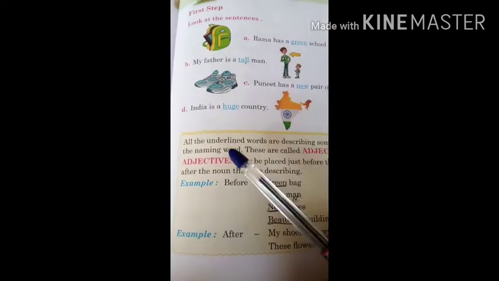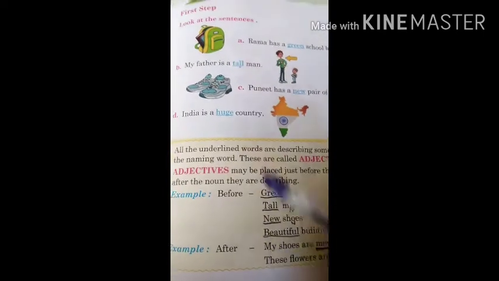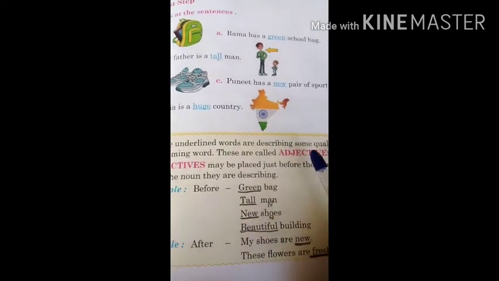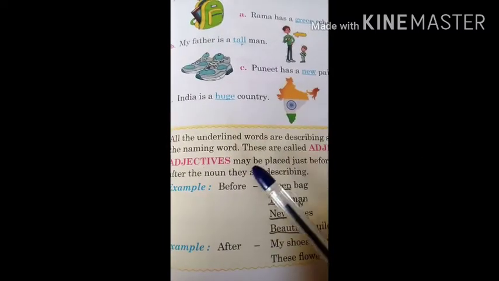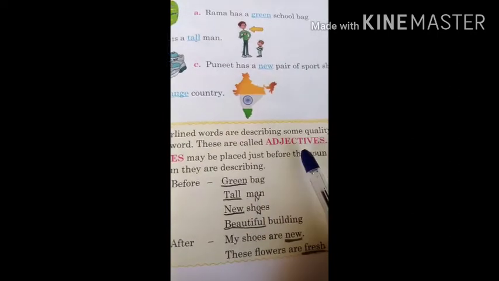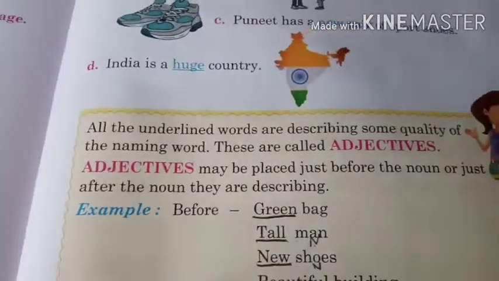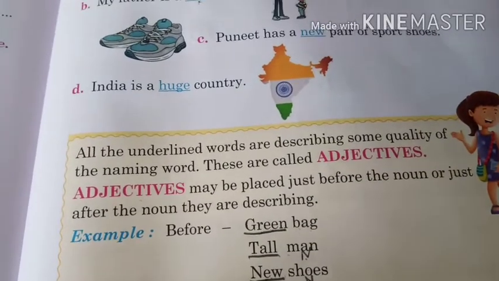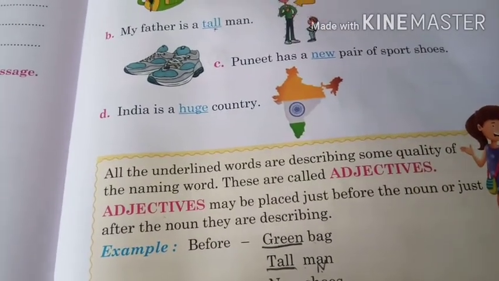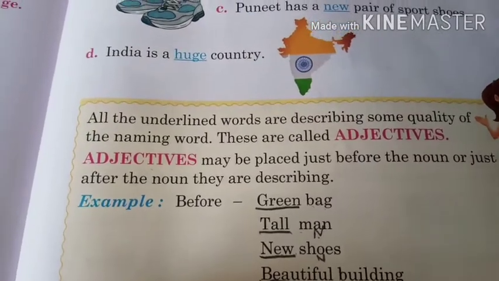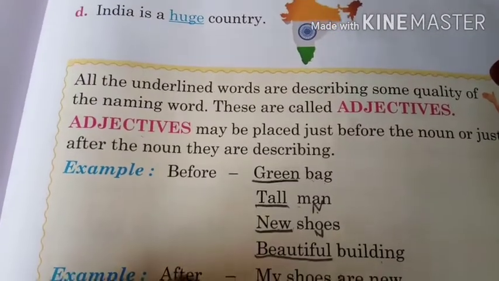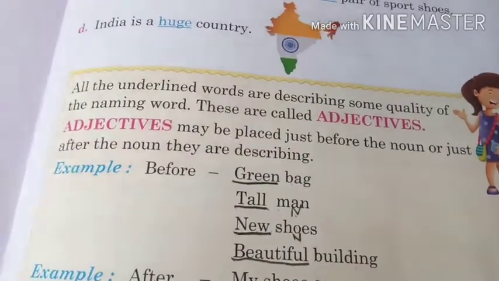So therefore, children, all the underlined words are describing some quality of the naming word. Therefore, these are called adjectives. The other name for adjectives is describing words, children. Okay. So adjectives, it is not necessary, children, that it is just placed before the noun. It can be placed after the noun also or before. Both ways, if you write in both the ways, it is correct.